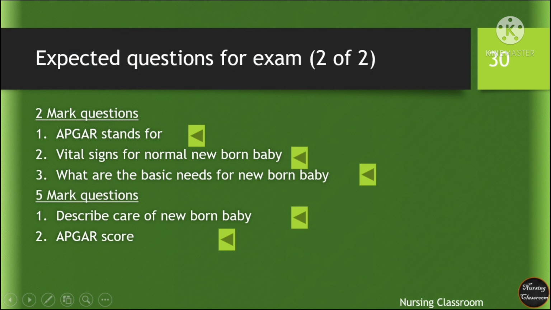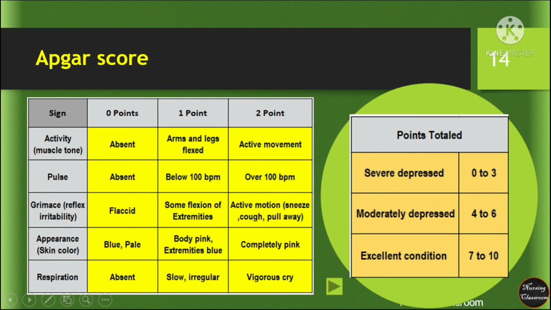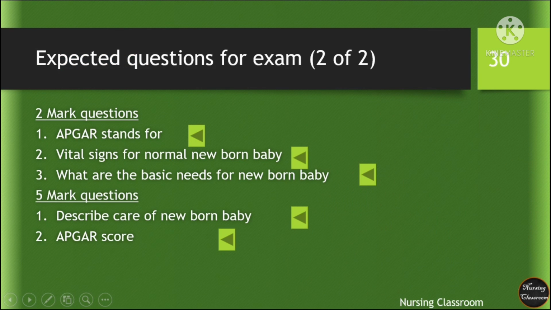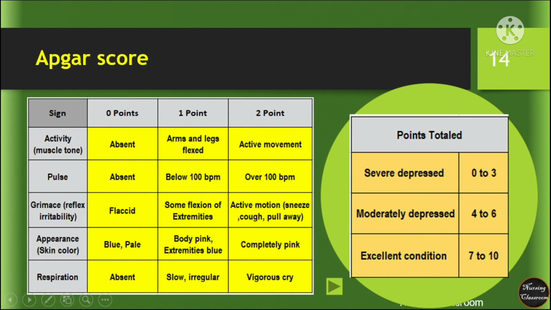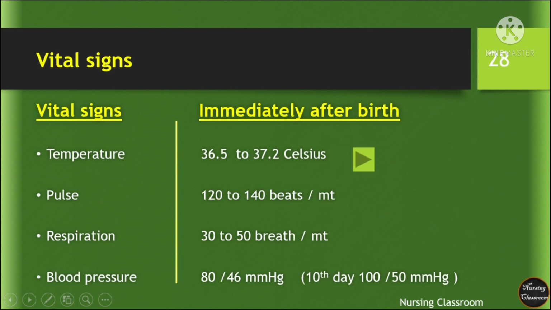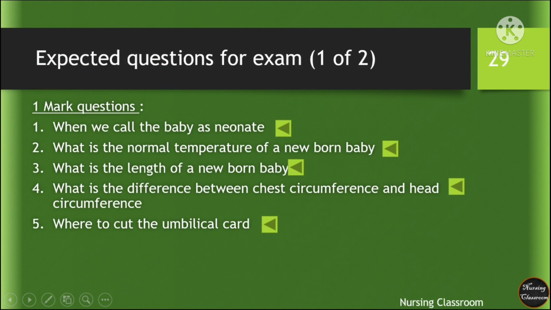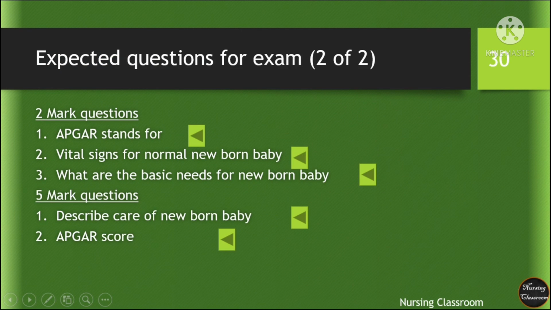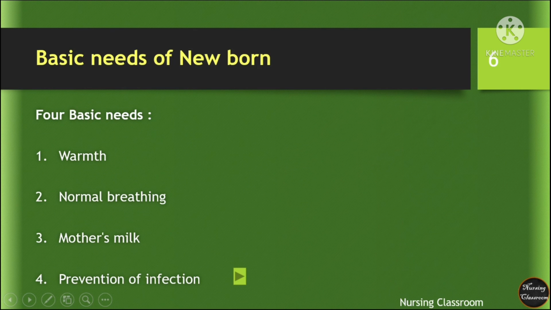Two more questions. APGAR score. Activity, pulse, grimace, appearance, respiration. Vital signs for a normal newborn baby. Temperature, pulse, respiration, blood pressure. What are the basic needs of a newborn baby? Warmth, normal breathing, mother's milk, and prevention of infection.